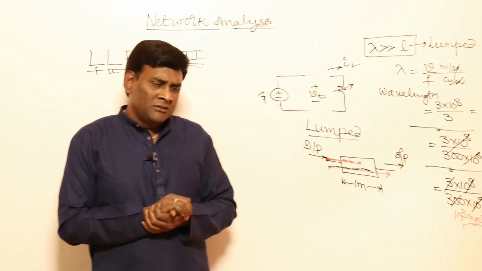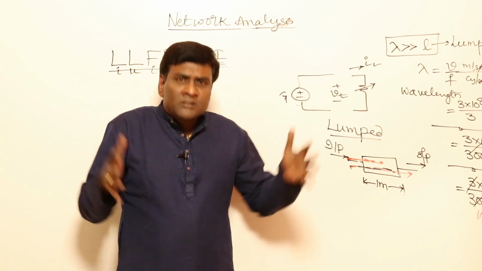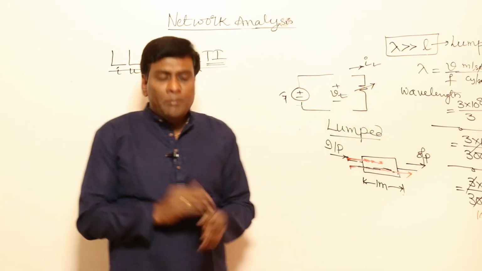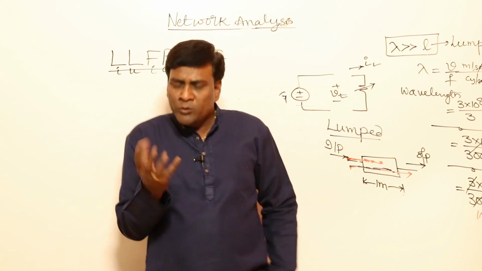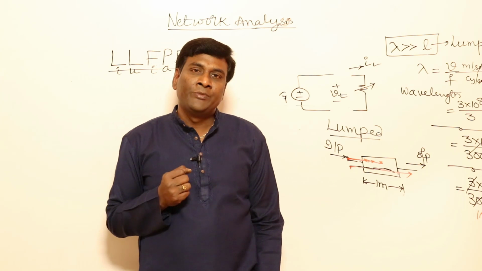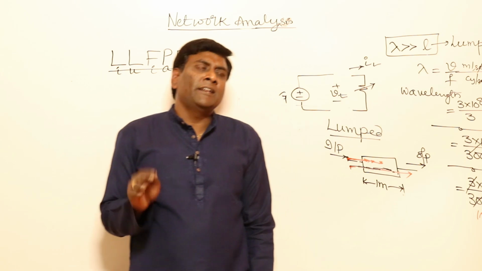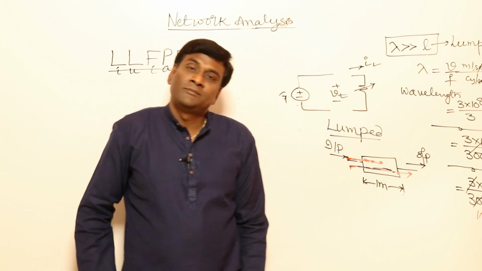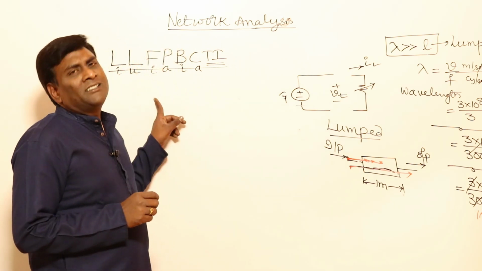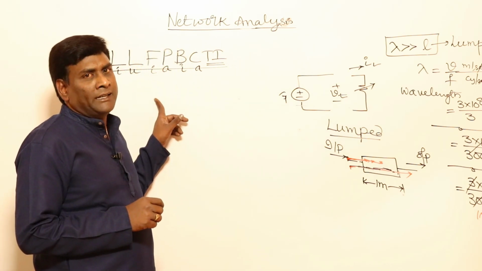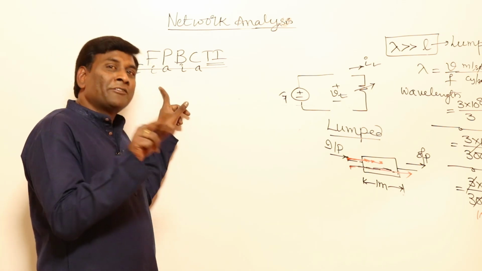Now you may think, sir, we have a generator, its boundaries are fixed, no? Maybe a generator of this size or that size. Maybe a motor, boundaries are fixed. Maybe an electrical lamp, boundaries are fixed. Boundaries in the sense of spatial representation. So everything is finite only, no? All electrical systems are finite. Is it so? Basically, if all electrical systems are finite, why define finite here? Getting my point, right? So we are defining finite because there should be infinite systems.